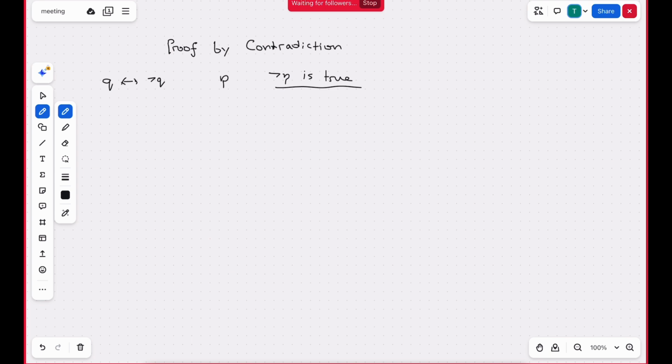So let's look at an example for this. Given sets A and B, show that A and B, or A intersection B, and the intersection of that with A excluding the elements of B is equal to the null set. So you have to show that these two are equal.